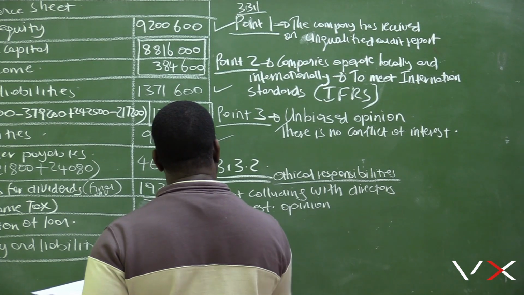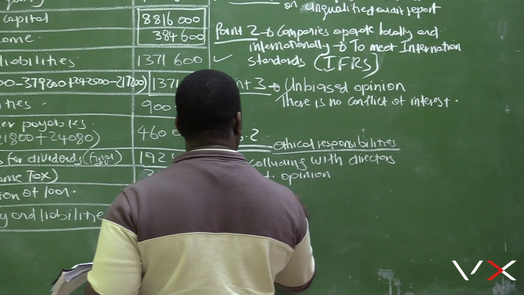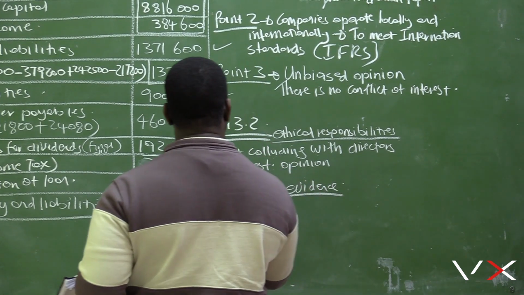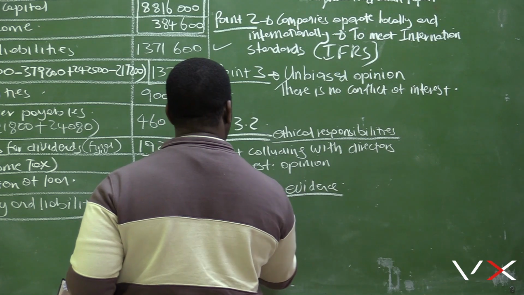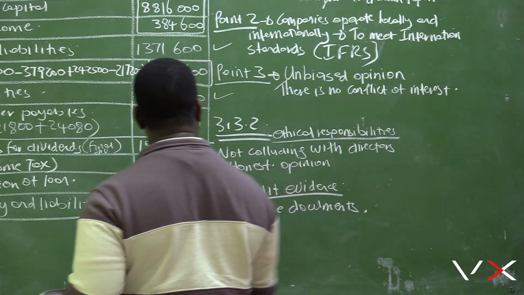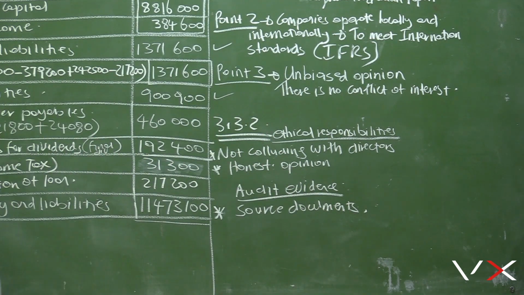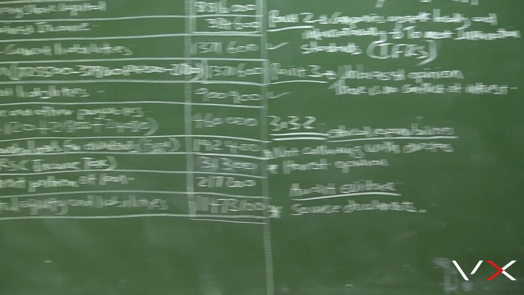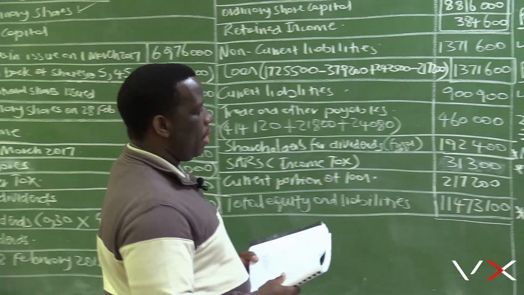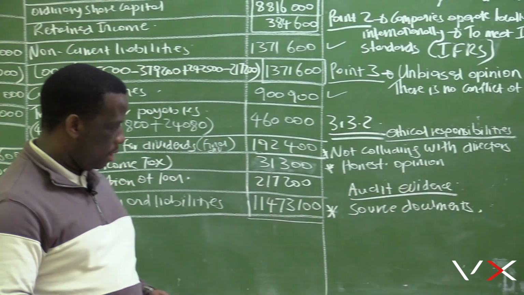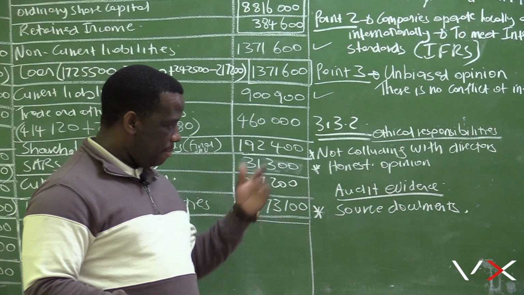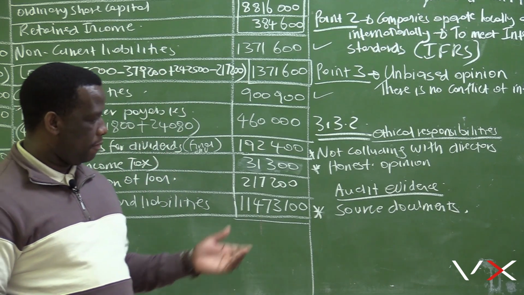The audit evidence, there's a lot. Maybe the audit evidence will be source documents. If I'm talking about source documents, I'm referring to things like invoices, the receipts. If they need evidence maybe of money that was received, they may request that we need to submit the receipt book, or for purchases, invoices and all that. So for payments, bank statements, they may also serve as audit evidence.